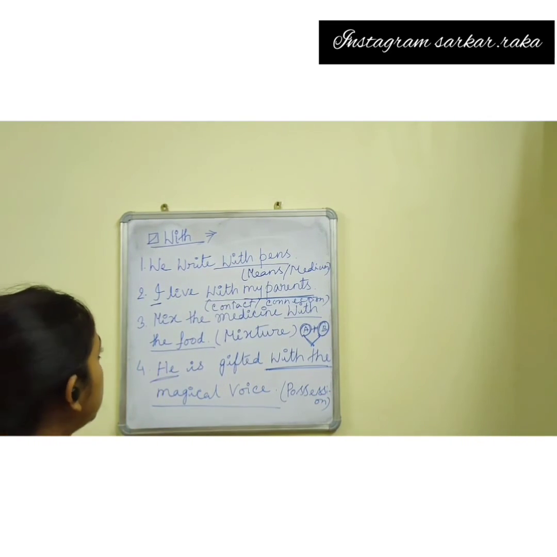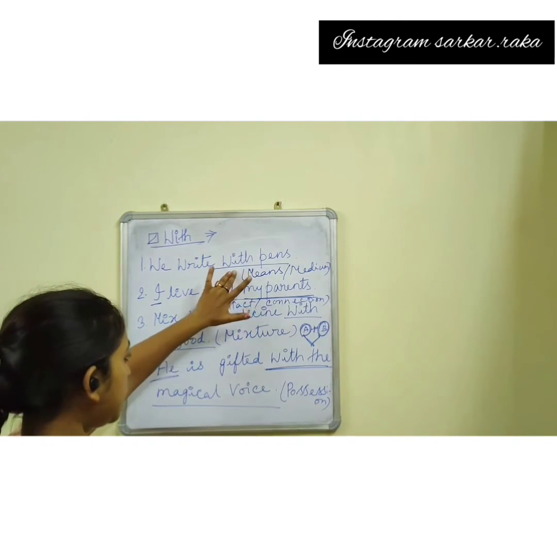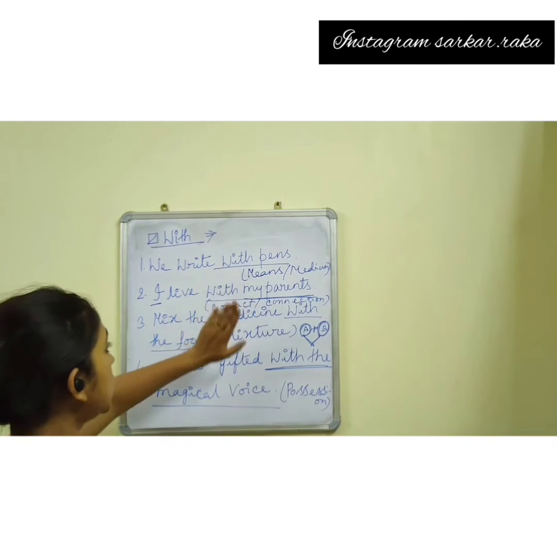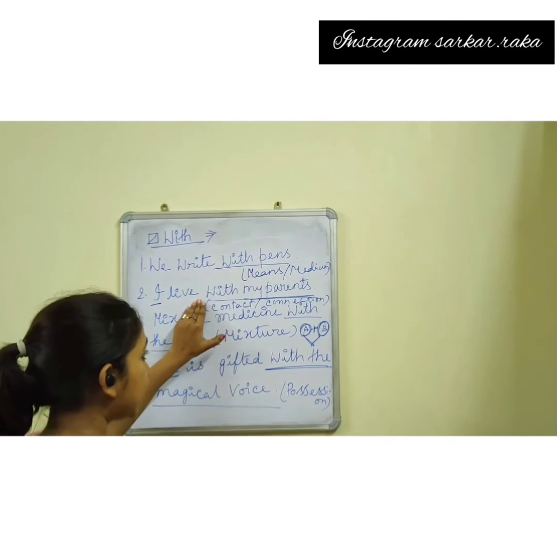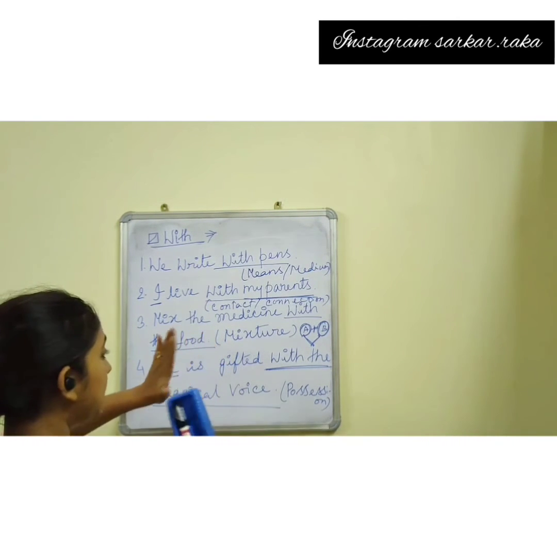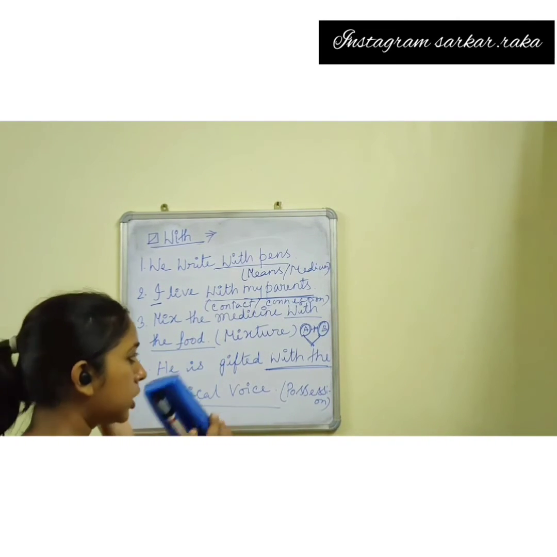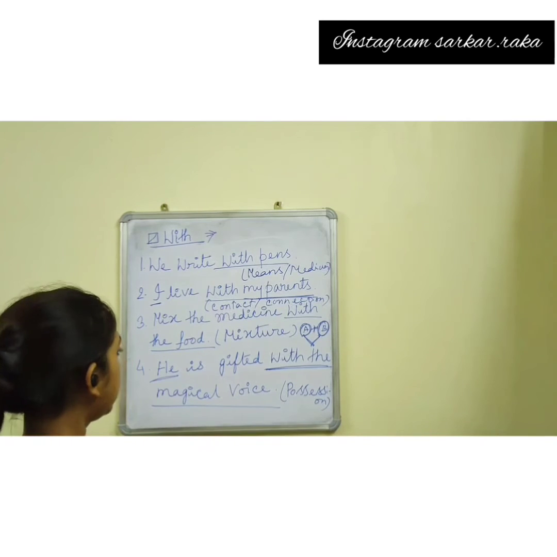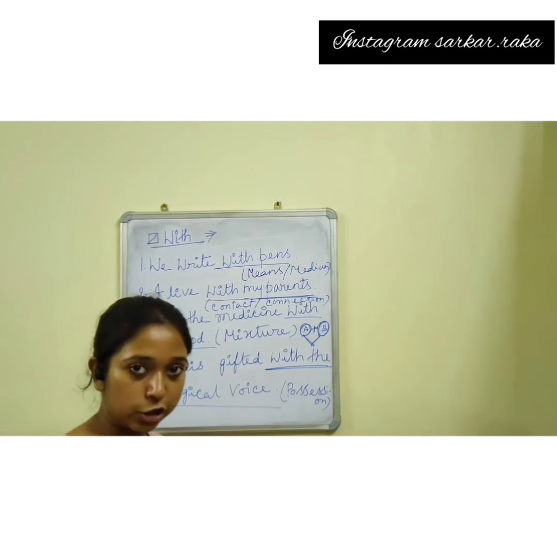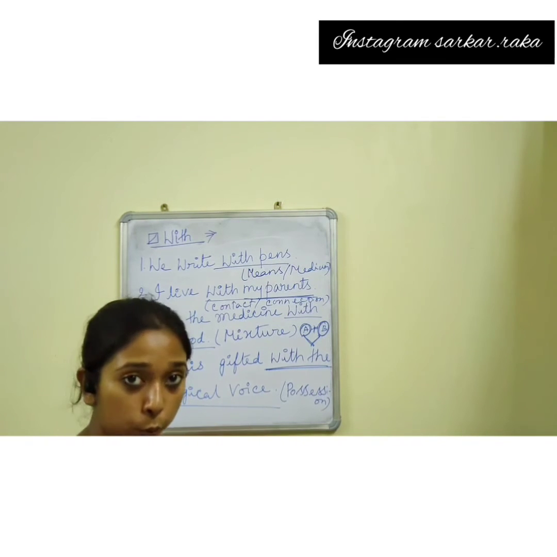So, we use with to indicate any medium or means, to indicate any contact or connection with someone, to indicate mixture of two things or more than two things, and to indicate a possession.